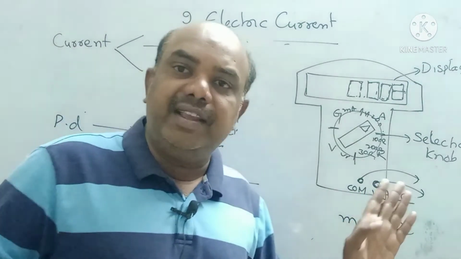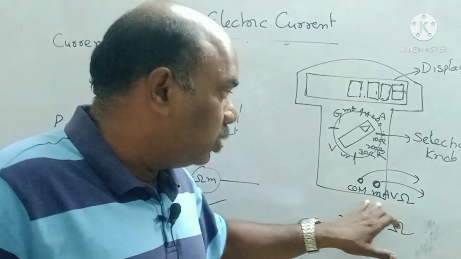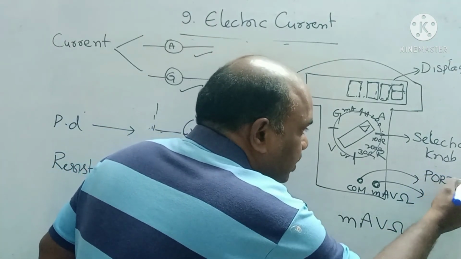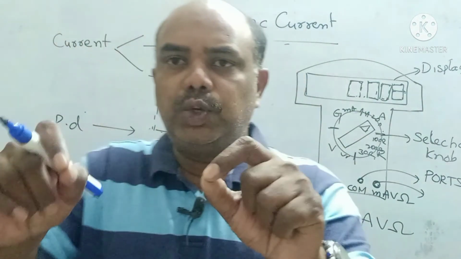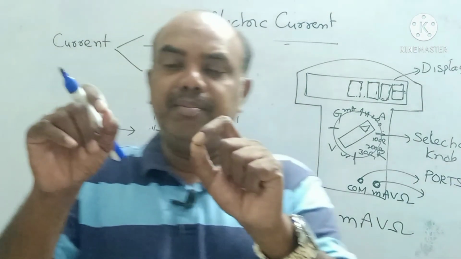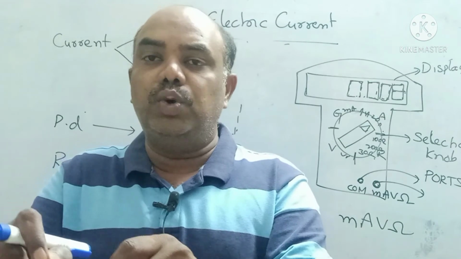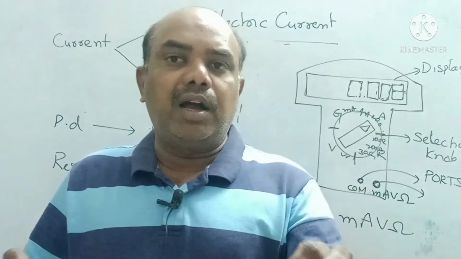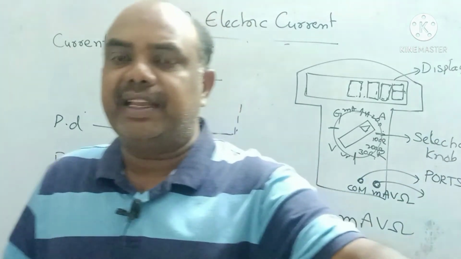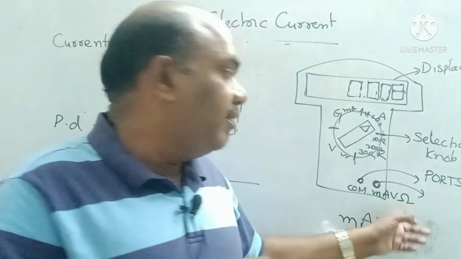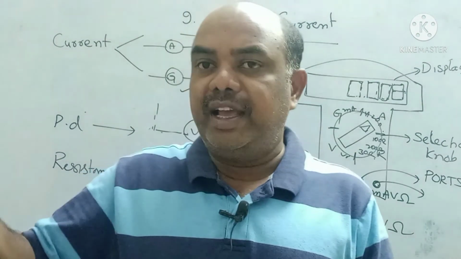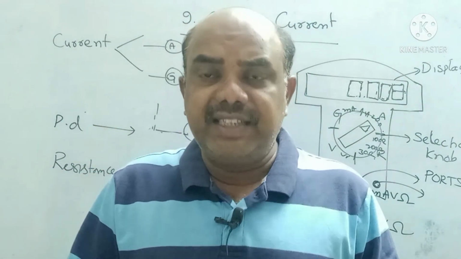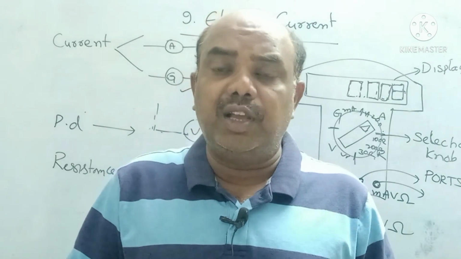Generally, the black color wire goes in the COM port. These are called ports, P-O-R-T-S. Ports means the 2 holes in which the red color wire and the black color wire will be inserted. One port is common. The common port can be placed anywhere in the circuit. And in the mAVΩ port, you can place the other wire at different instruments, and we can check which instrument is not working properly.